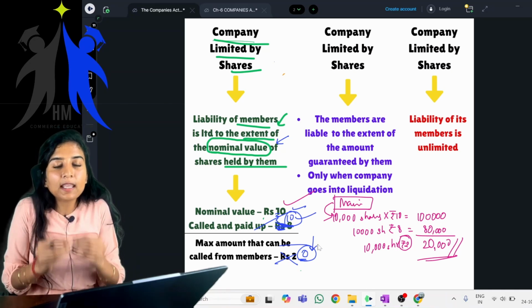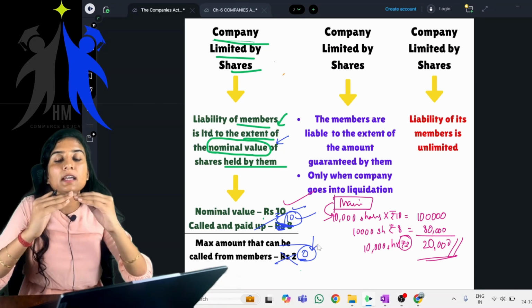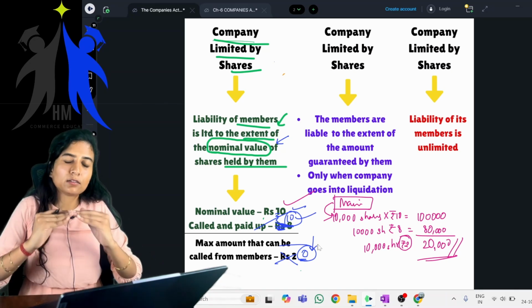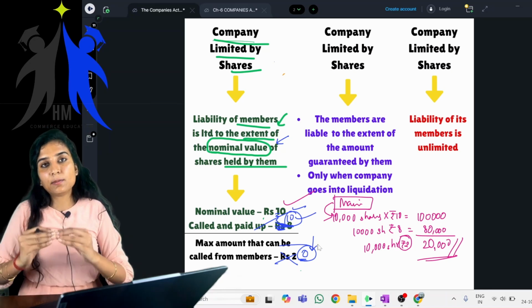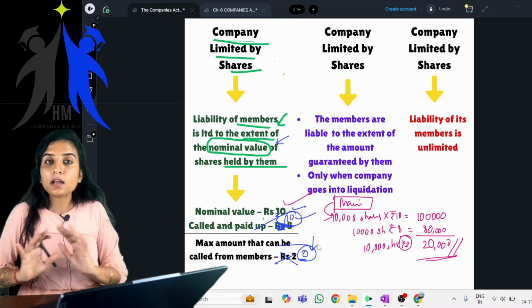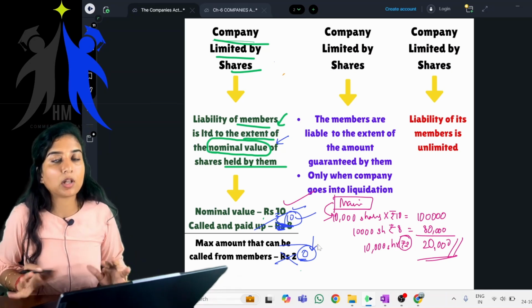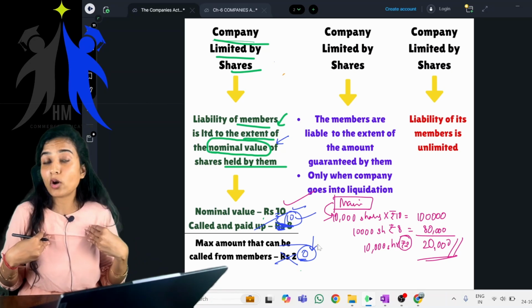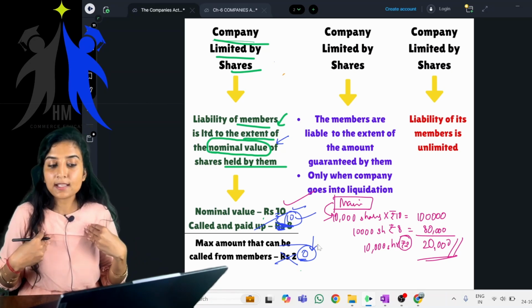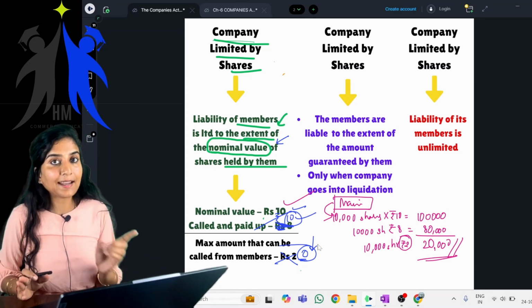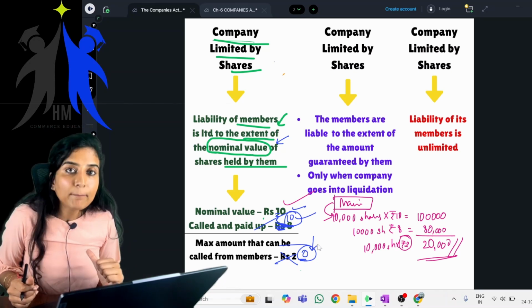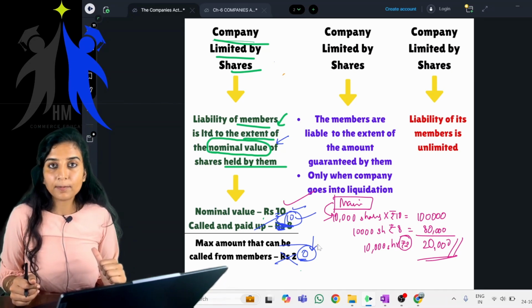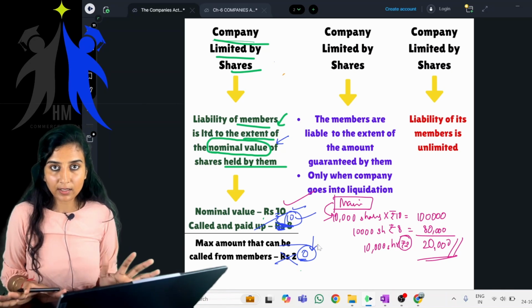So I, being a shareholder, being a member of that particular company, am liable only to the amount of the nominal value of the shares held by me in that company. That's all. My personal assets will not be attached, and the debts of the company will not become the debts of the members of the company. Clear? Getting it? This point is very clear.